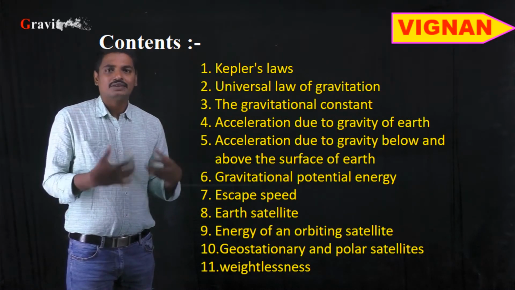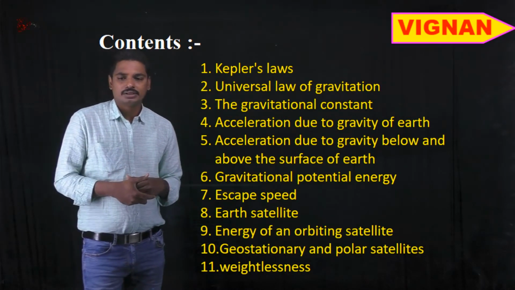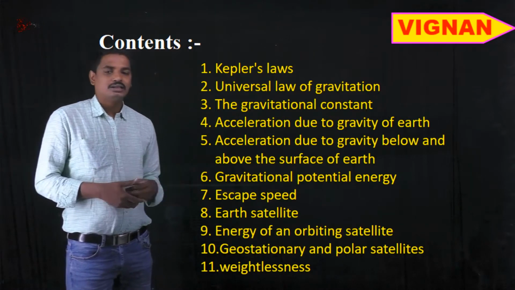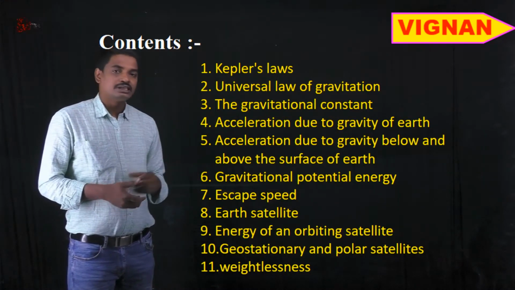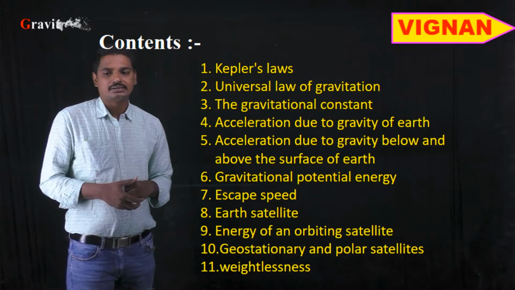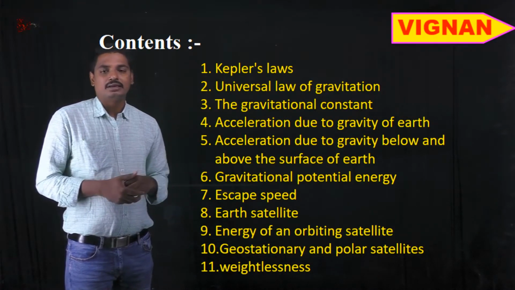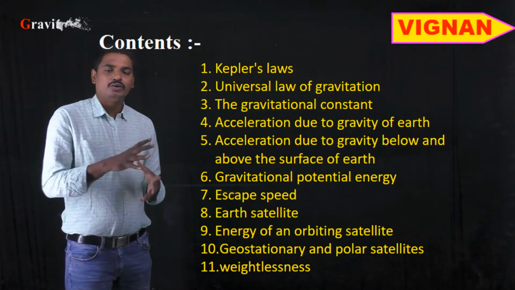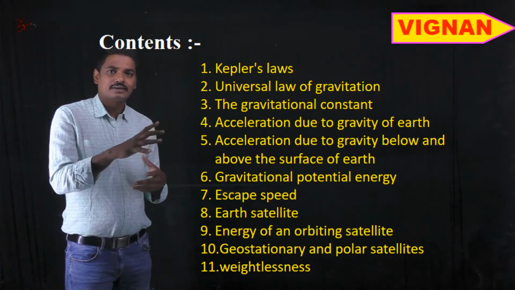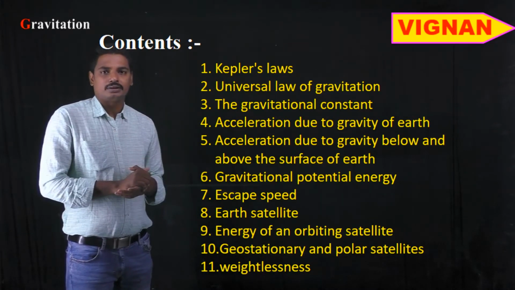For an earth satellite we will calculate what is the orbital velocity, and energy of the orbiting satellites, geostationary satellites and polar satellites, and what is meant by weightlessness. So these are the contents that we will discuss in this chapter.